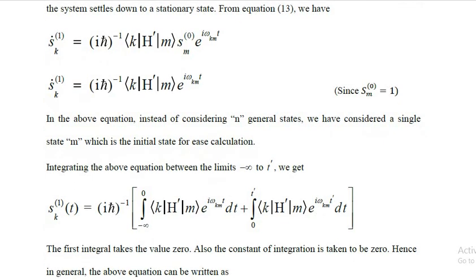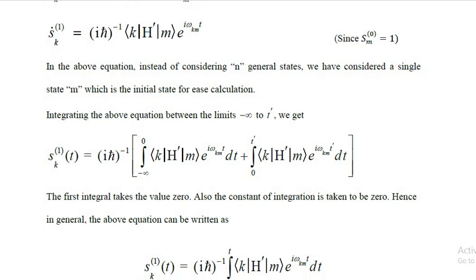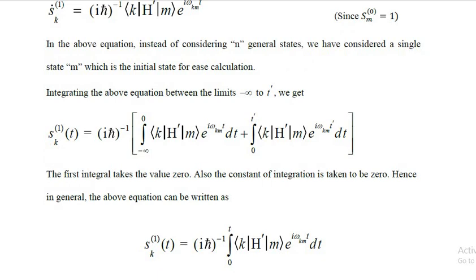The first integral takes the value 0 and also the constant of integration is taken to be 0. Hence, in general, the above equation can be written as S_k^(1) is equal to (iħ)^-1 integral 0 to t the matrix e^(iωt) dt. This is the approximate solution of time dependent perturbation theory.